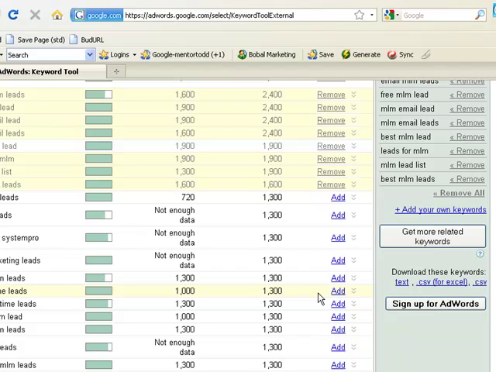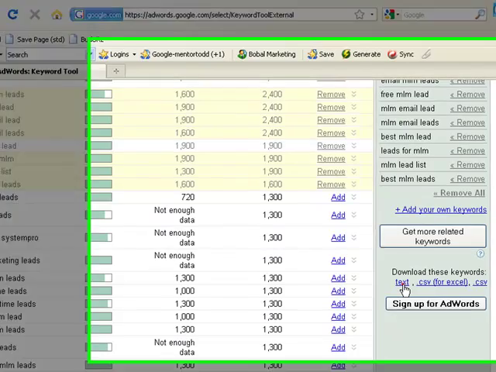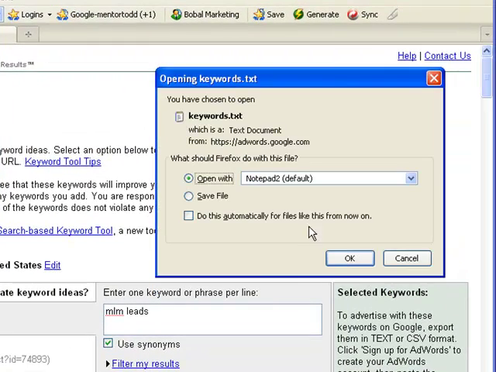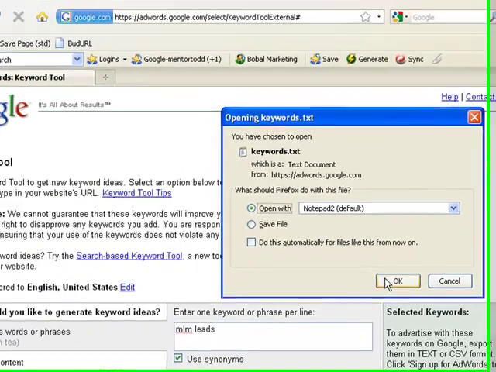So once I get done adding all those, on the right hand side of the screen, do you see where it says download these keywords? We want to click on the button that says text. And what that'll do is bring up this little window here. You want to make sure open file is checked, and I want to use Notepad or Notepad 2, whatever you're using, and click OK.